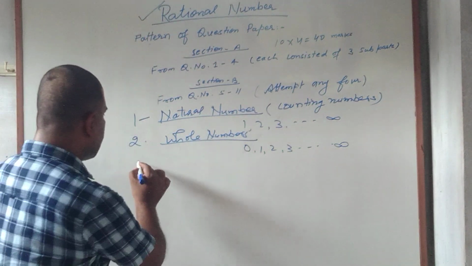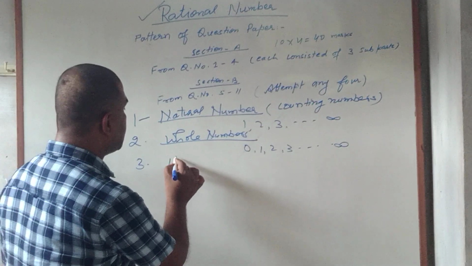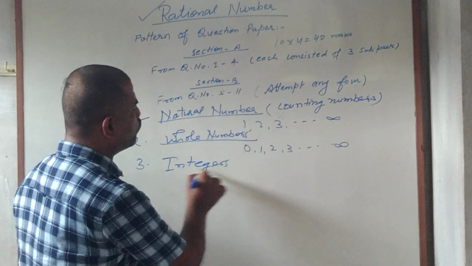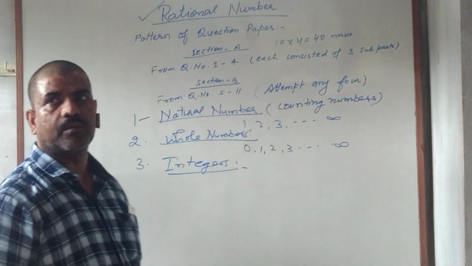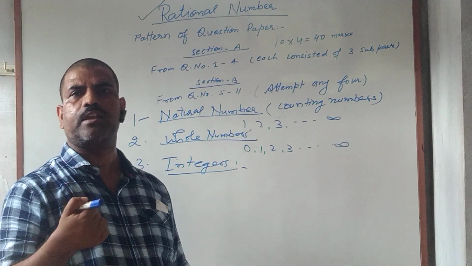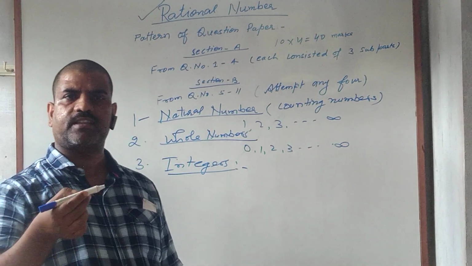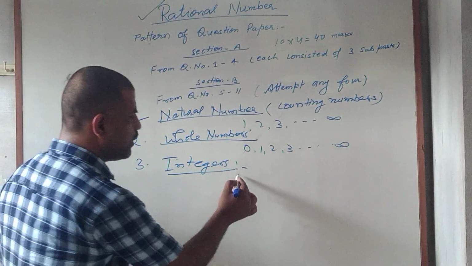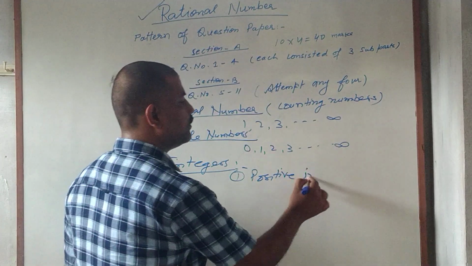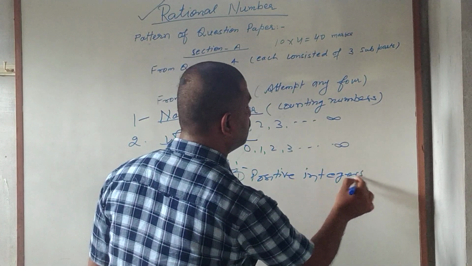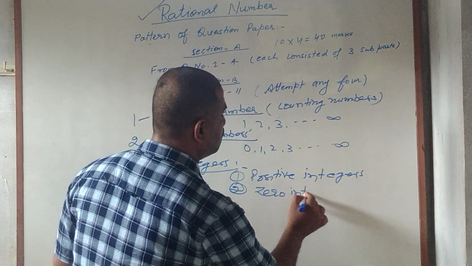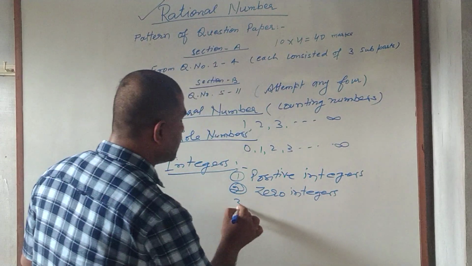Then we come to the third number system, which is called integers. Integers include negative numbers also, meaning from minus infinity up to plus infinity including 0. So integers can again be divided into 3 parts. The first one is positive integers, then zero integer, and the third one is negative integers.